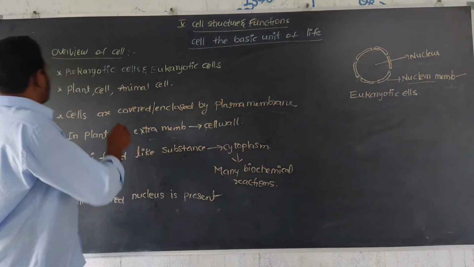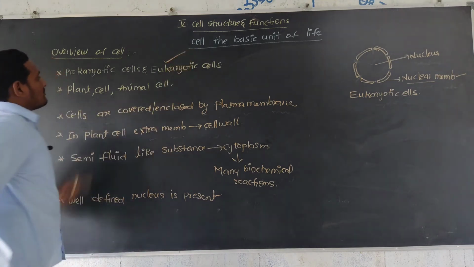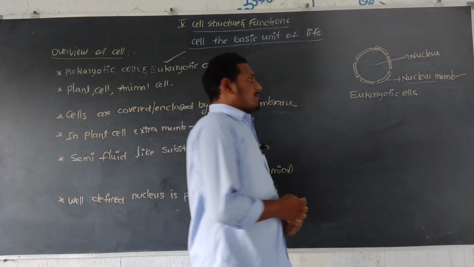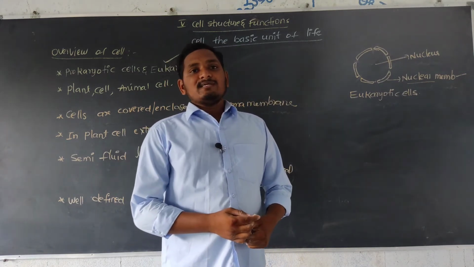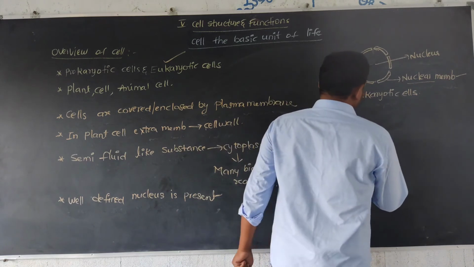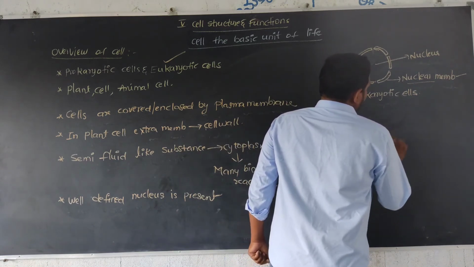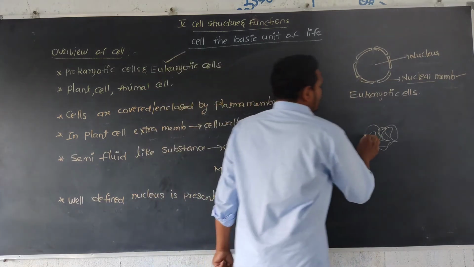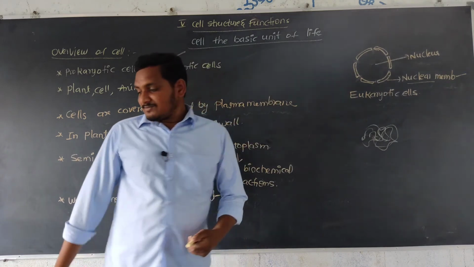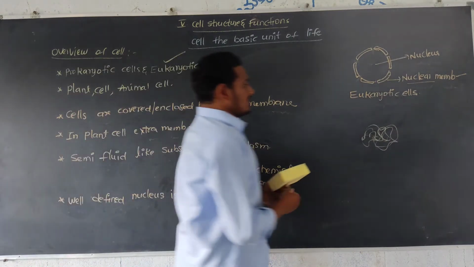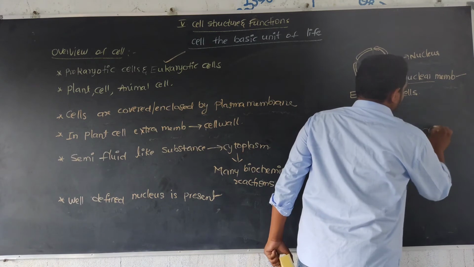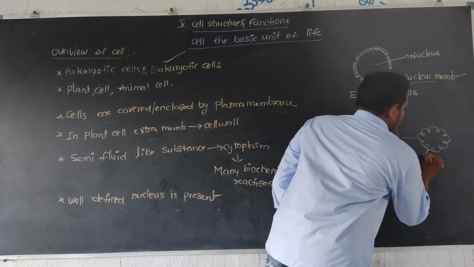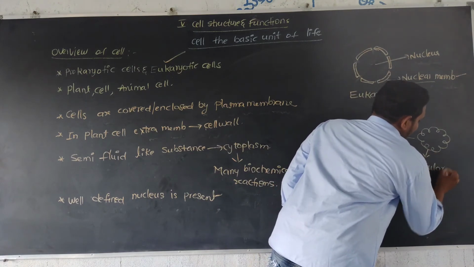So here eukaryotic organisms. What about prokaryotic organisms? The nucleus is not enclosed by nuclear membrane, which means naked genetic material is present, often in circular form of DNA.